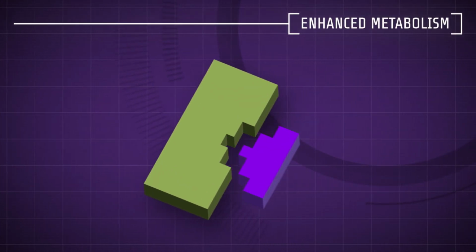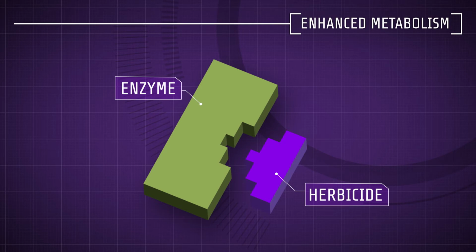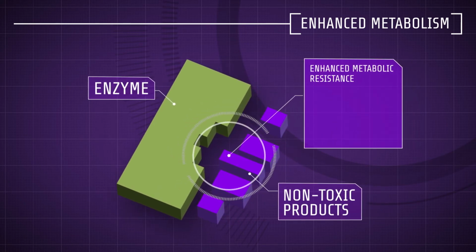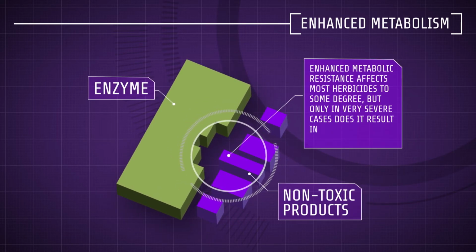Enhanced metabolism. Enhanced metabolic resistance results in degradation of the herbicide into non-toxic products for the weed. This is the most common resistance in grass weeds in the UK and affects most herbicides to some degree, but only in very severe cases does it result in complete loss of control.